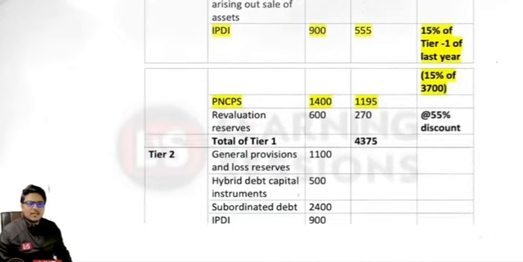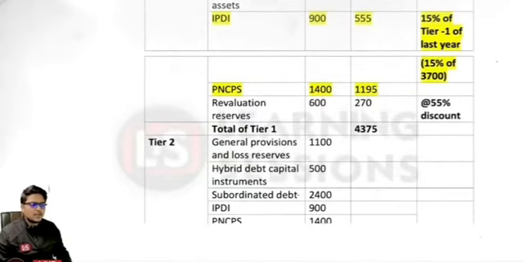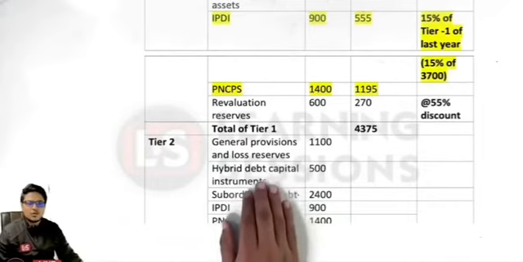Now let us have a look at the tier 2 capital over here. What is the maximum amount of tier 2 capital? Tier 2 capital can be maximally up to 100% of the tier 1 capital. And further, over here, general provisions and total loss reserves.